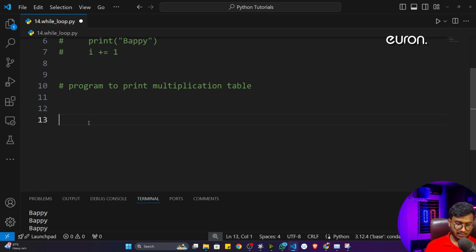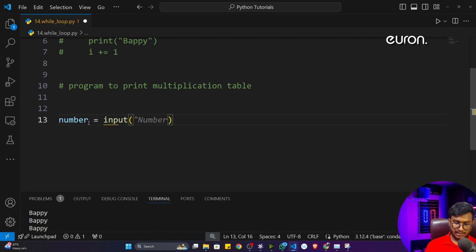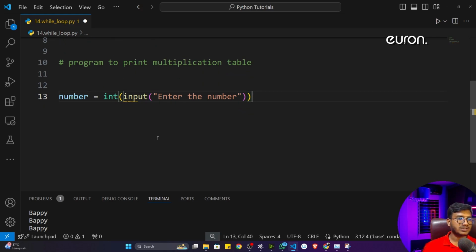So here I will take an input and store it in the number variable. Here I'll use this particular input function. Inside that I'll give a message, enter the number, and I will convert this data to integer format, because by default it is going to be a string. Now if I print this number, you'll see that this code will work fine.